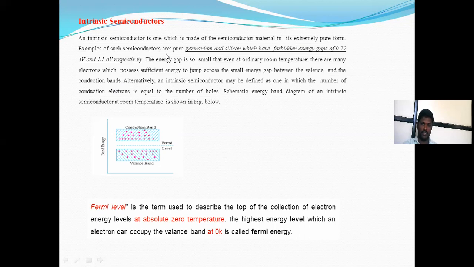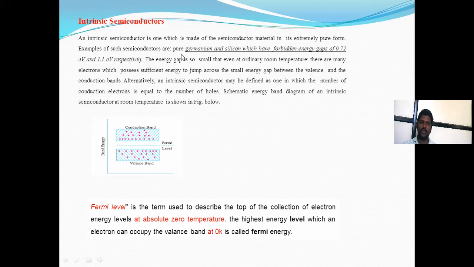Examples are pure germanium and silicon, which have forbidden energy gaps of 0.72 electron volt and 1.1 electron volt respectively.